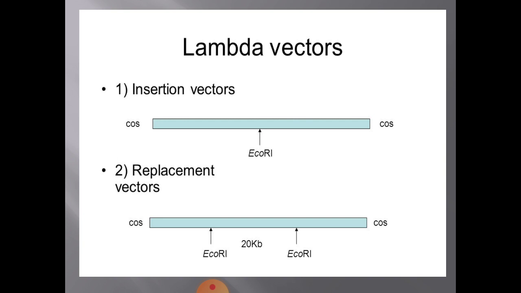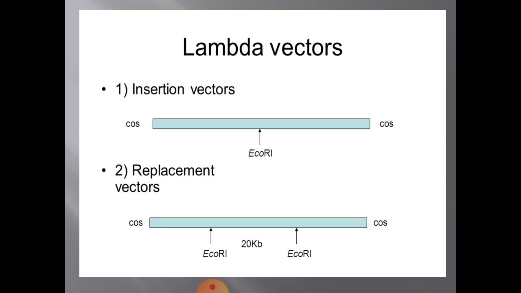Then people have designed another type of vectors making use of lambda phage only. They are called replacement vectors. You can make out in the diagram, the replacement vectors have two recognition sites instead of one as you see in insertion vectors.